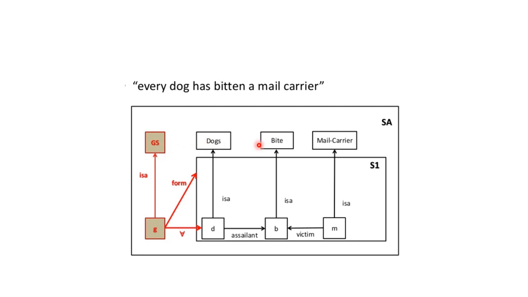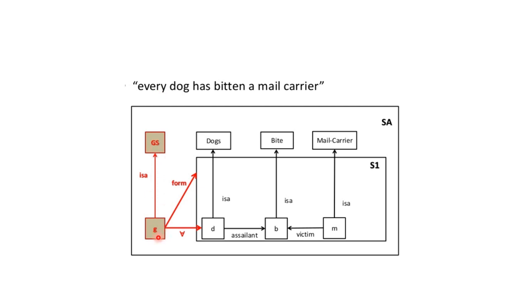So, dog bite mail carrier. D is a dog. B is a bite. M is a mail carrier. And GS is a general statement. G is an instance that represents this statement. G is a general statement.